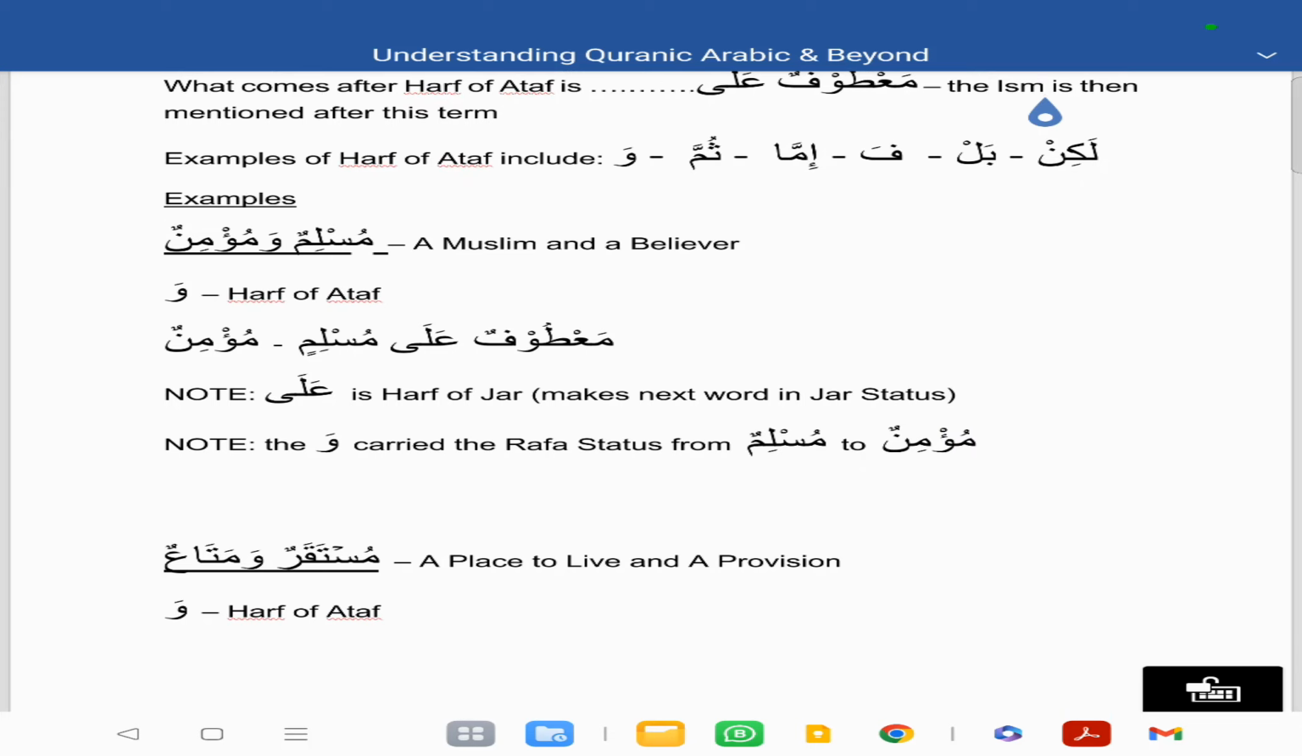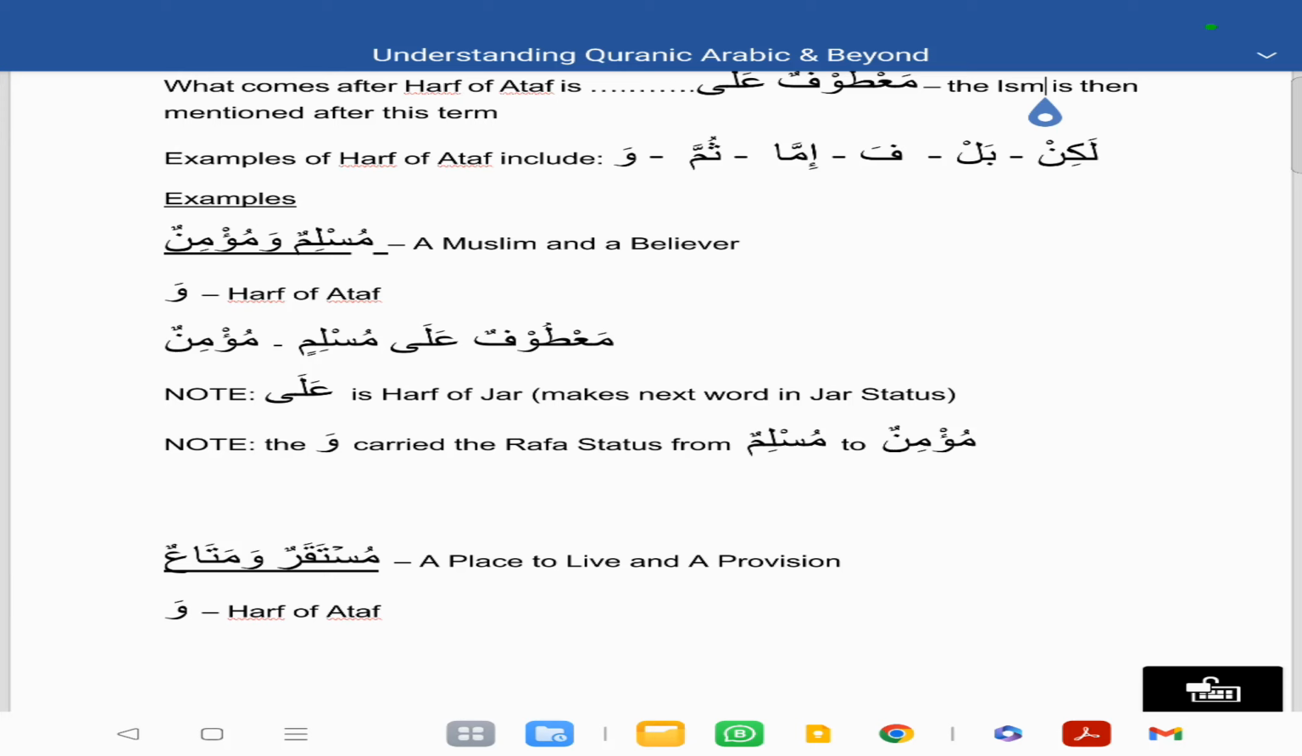So muslimun wa mu'minun. This means a Muslim and a believer. So the wa is the harf of ataf, and the mu'minun, which comes after the wa, this is known as ma'tufun ala muslimin, because the muslimun comes first. And we say muslimin is jar because ala is a harf of jar. So the ala is harf of jar, which makes the next word in jar status.